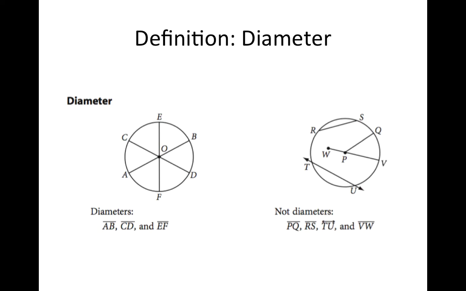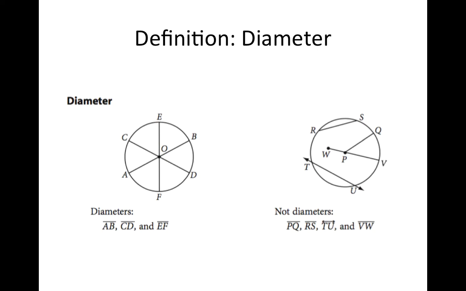Okay, on the right-hand side, we can see a bunch of non-examples. RS doesn't go through the center. PQ is a radius, its endpoints are not on the circle itself. Same with WV, the endpoints are not on the circle itself. TU is a line, okay, and that line does not go through the center. So all of those are non-examples of a diameter.